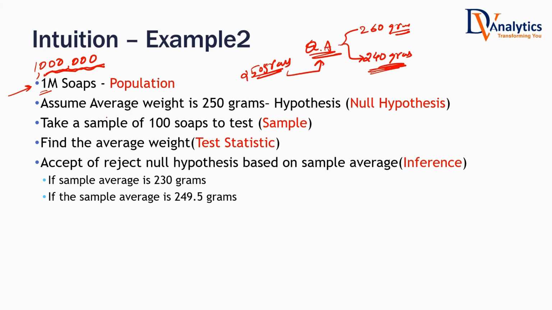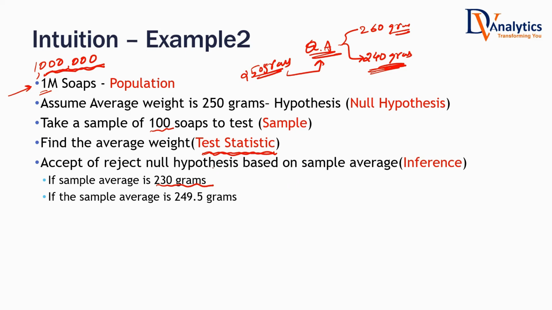We took a random sample of 100 soaps. Then we found their average weight. That average weight is known as the test statistic, that number. Now, if that average weight is 230 grams, what would you do?